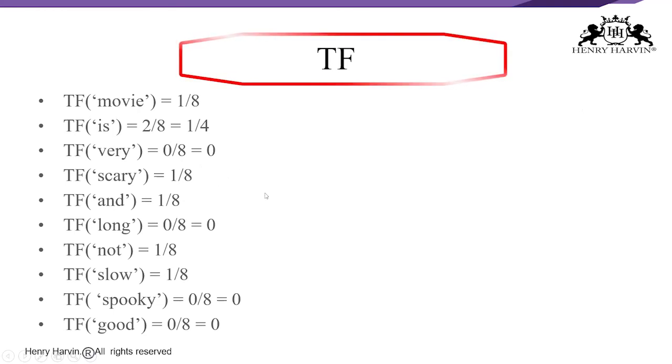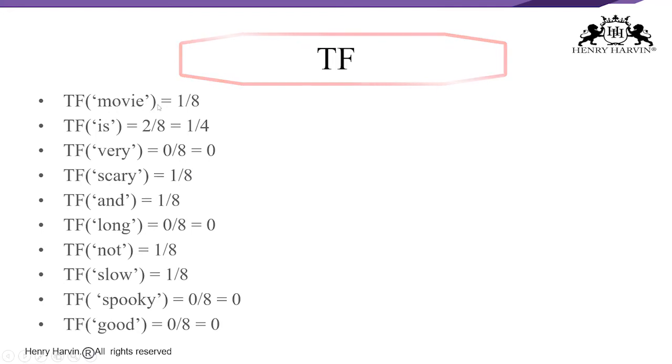So let us try to understand. The vocabulary is this: movie, is, very, scary, and, long, not, slow, spooky, and good, right? The number of words in review 2 was equal to 8. So the term frequency for the word "this" is the number of times "this" appears in review 2 divided by the number of terms in review 2. That is how it is being taken. Say for example, when "this movie" is taken, out of 8, how many places has this movie occurred? I have taken the second sentence.